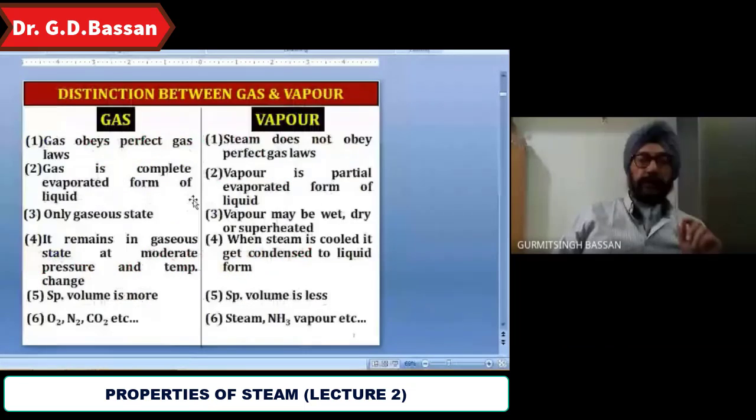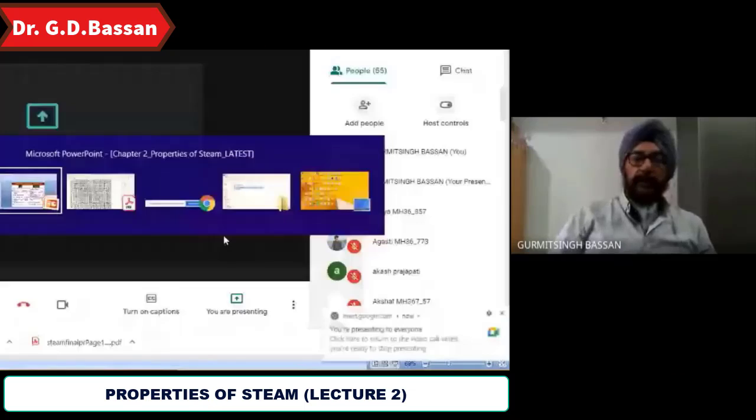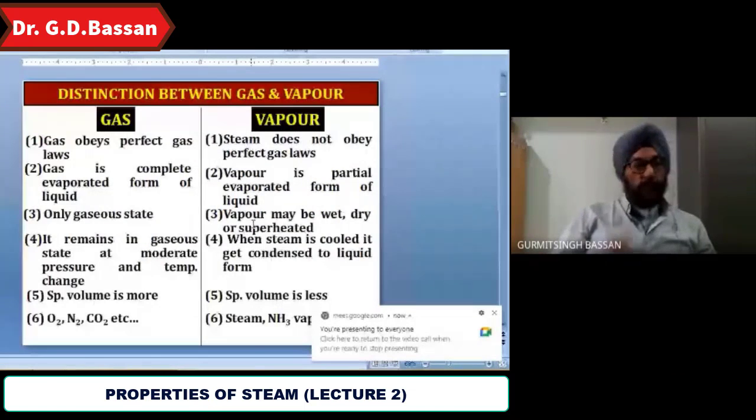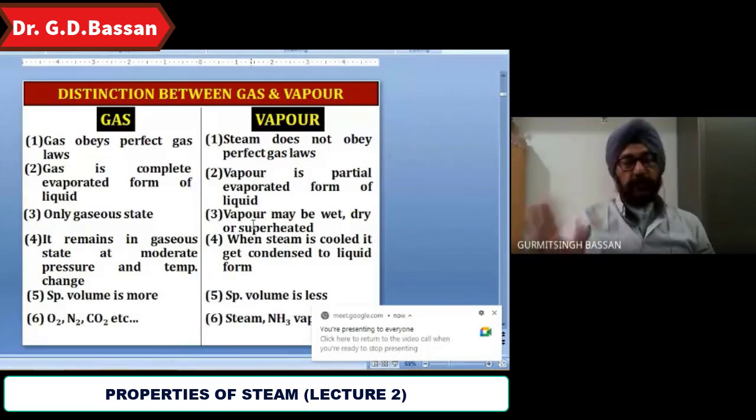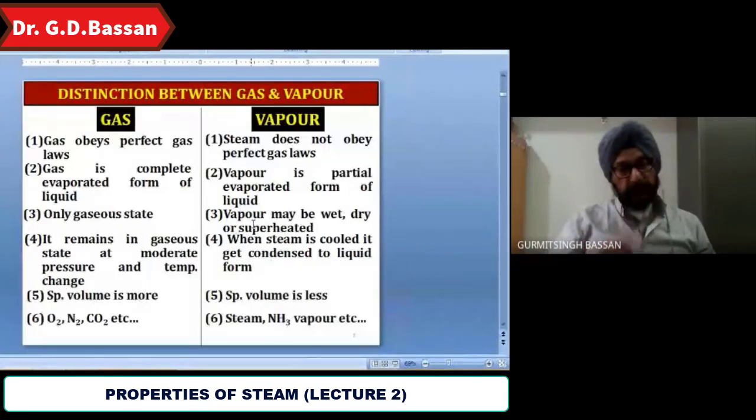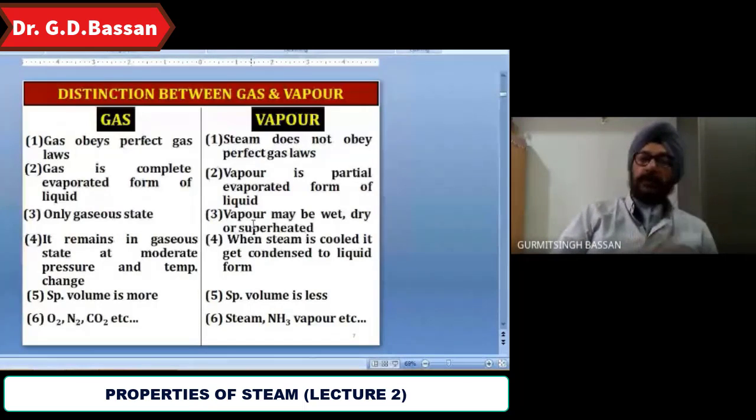Gas obeys the perfect gas laws, steam doesn't obey. Gas is completely in the evaporated form of liquid, while vapor is a mixture of liquid with the gaseous. On the gaseous status, vapor has a wet, dry, and superheated state. Gas remains in the gaseous status. It doesn't change its phases at moderate temperature and pressure. In steam or vapor, the phase transformation takes place at a moderate change in the pressure and temperature. Specific volume of gas is more, specific volume of vapor is less.